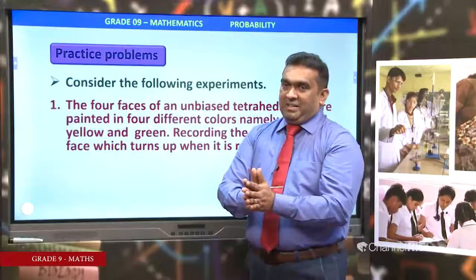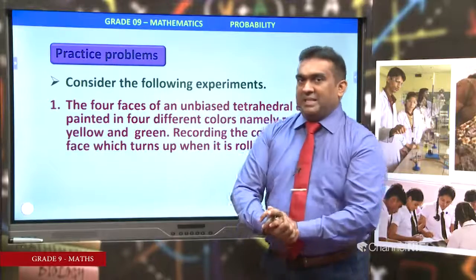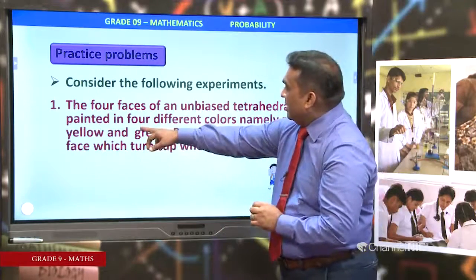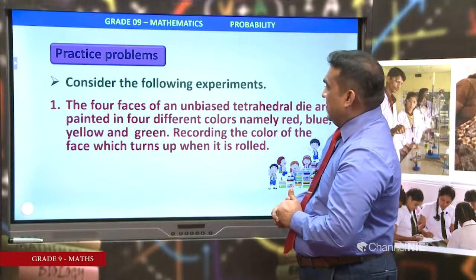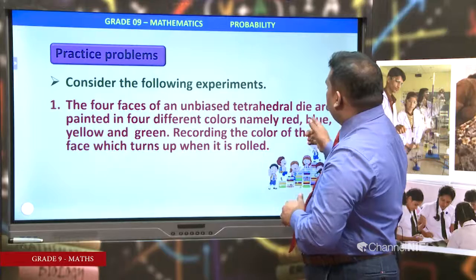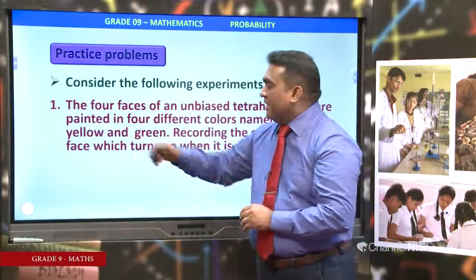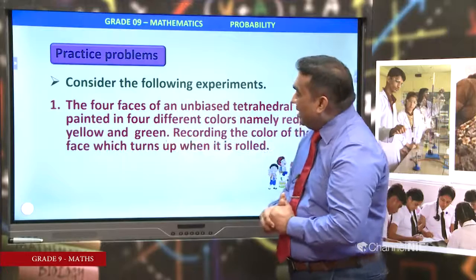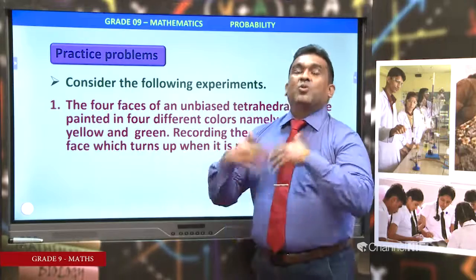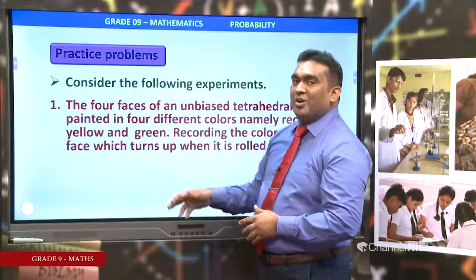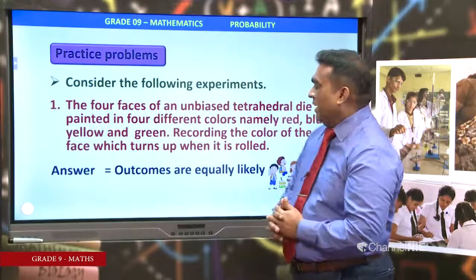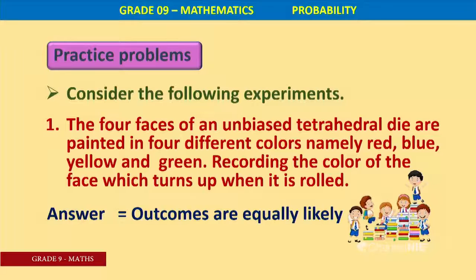Same balance in 4 sides. Therefore, painted in 4 different colors. The possibility of getting red, blue, yellow, or green are the same, equal possibilities. Therefore, outcomes are equally likely, right?